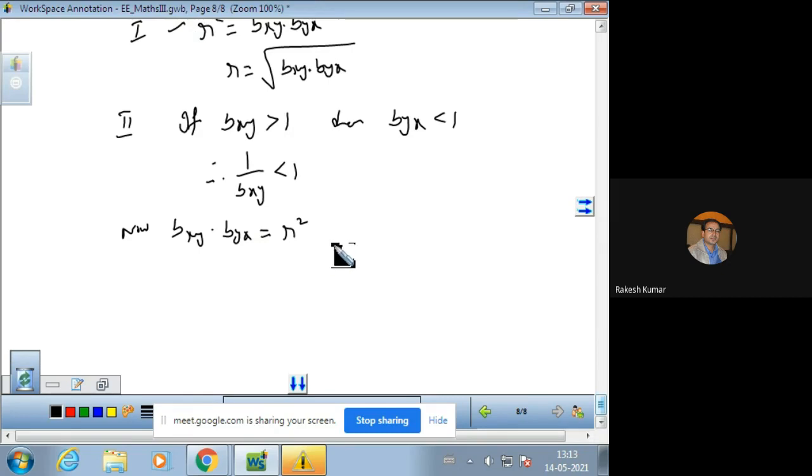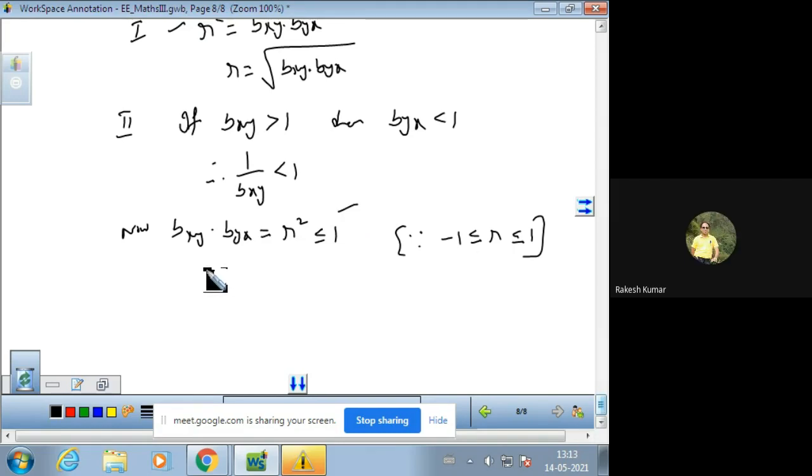And r square is always less than or equal to 1 because the maximum value of r is 1 and the minimum value is -1, because r lies between -1 and 1. This is the property of correlation coefficient.